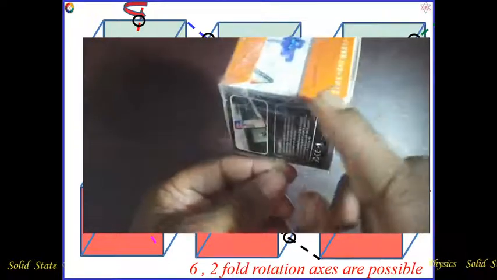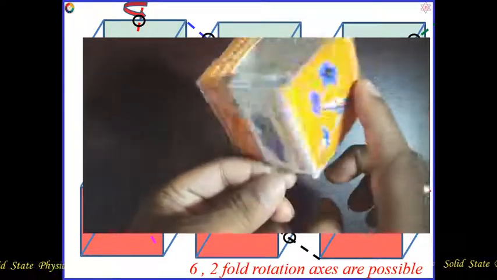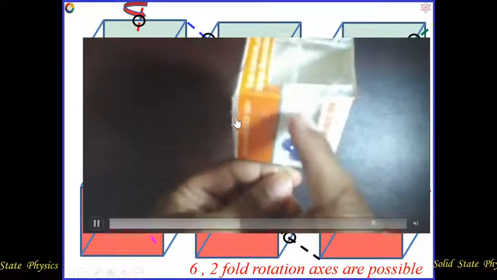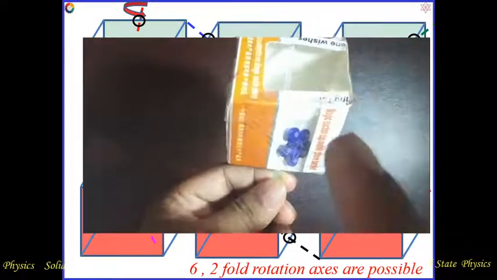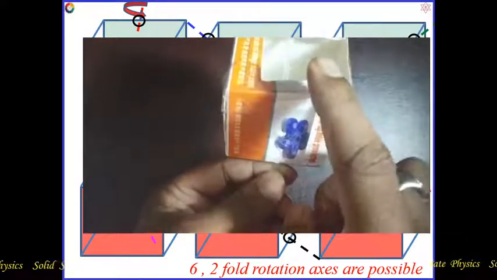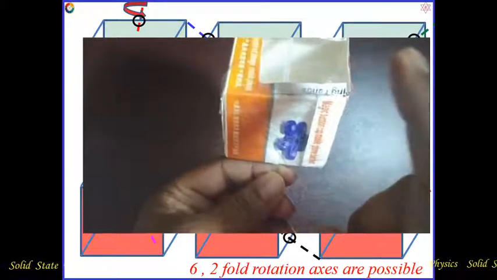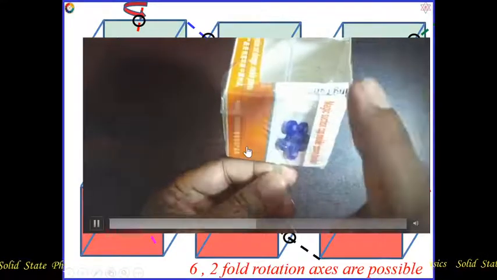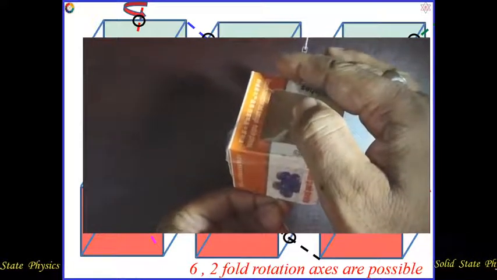So if I rotate 90 degrees, I do not get the same view. If I rotate another 90 degrees, I get the same view. That means after 180 degrees, I get the symmetry. So 360 by 180 is equal to 2. Hence, it will be the two-fold axis of rotation.